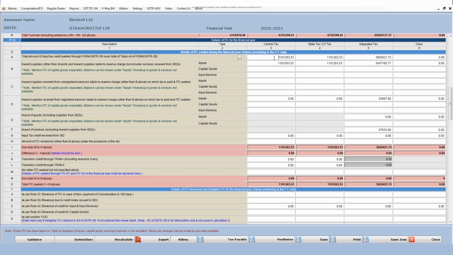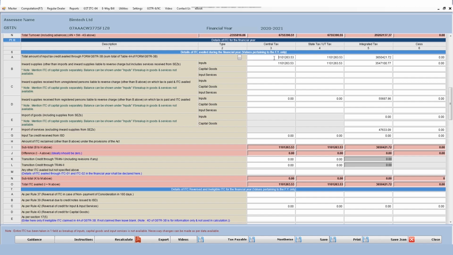So one important thing I would like to mention here is that suppose in GSTR 3B for the current financial year I have taken the credit for the full year, but by mistake I have forgotten to take some of the credit, which I have taken in the next year's 6 months, like till the September month return. But here you can see that in 6A only the credit for the current financial year is coming. So where will I insert the remaining credit which I have taken? For that I have to use table number 13, which we will discuss when it comes below.